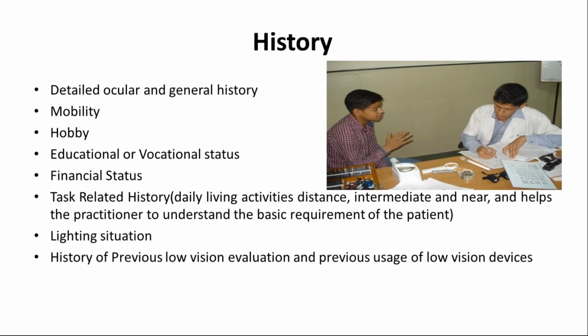And if you see the general history, this is also a most important part, because many systemic illnesses have a direct effect on the eye, like diabetes mellitus, hypertension, thyroid. And we also need to ask about the current medication status. We also need to ask about their mobility, like whether they take anybody's support while walking or going here and there. And you need to ask about their hobbies, like what they like to do in their free time, because according to that we will get an idea of why they came to us and what their expectations from us are. So at the end, at least we can fulfill their expectations, and they can go with a happy face.